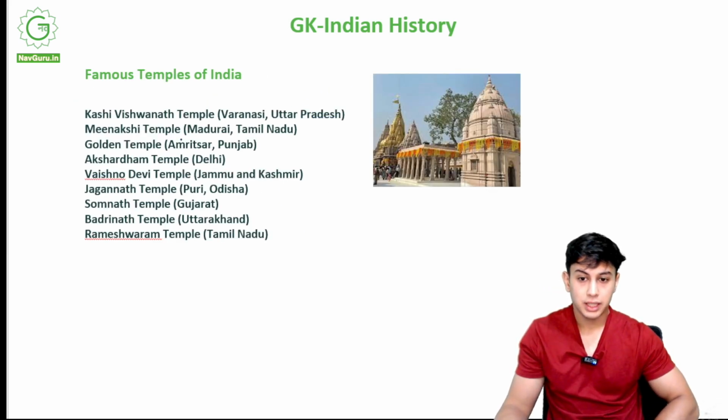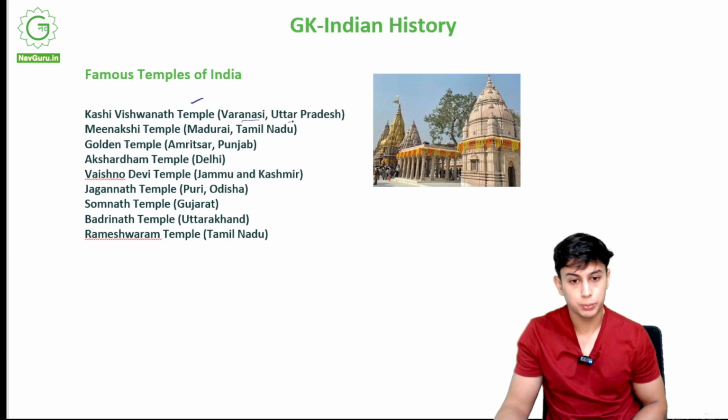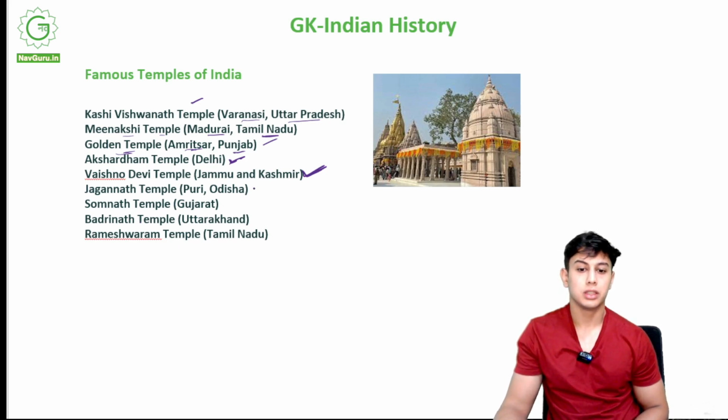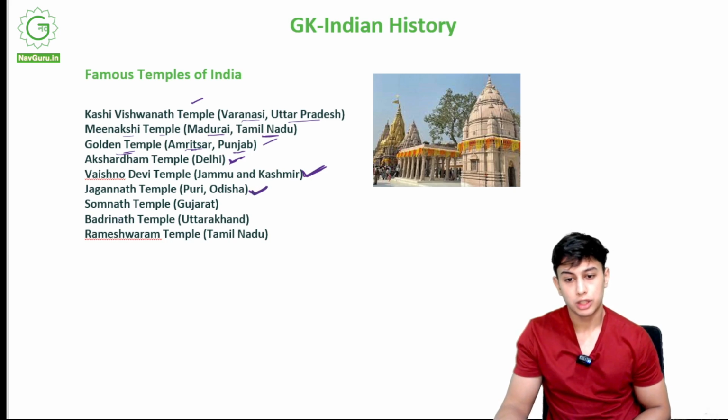Some famous temples are the Kashi Vishwanath Temple in Varanasi, Uttar Pradesh, which is in the north. We have the Meenakshi Temple in Madurai, Tamil Nadu. The Golden Temple is in Amritsar, Punjab. It is a Gurudwara. Akshardham Temple is in Delhi. It is one of the biggest temples of India. Vaishno Devi Temple is in Jammu and Kashmir. People go there as a pilgrimage. Jagannath Temple is in Puri, Odisha. Somnath Temple is in Gujarat, another famous temple. Remember the states where these temples are. Badrinath Temple is in Uttarakhand. Rameshwaram Temple is in Rameshwaram, Tamil Nadu.